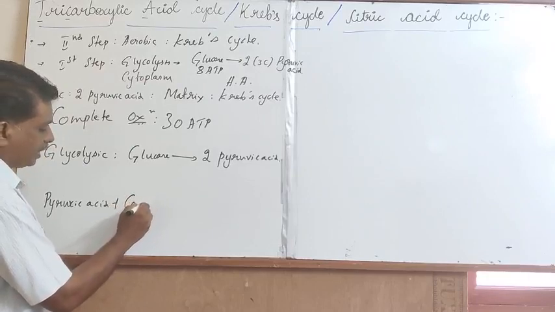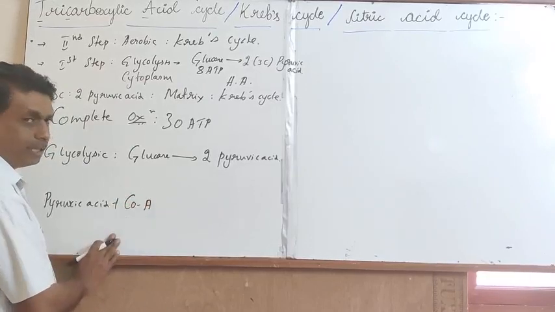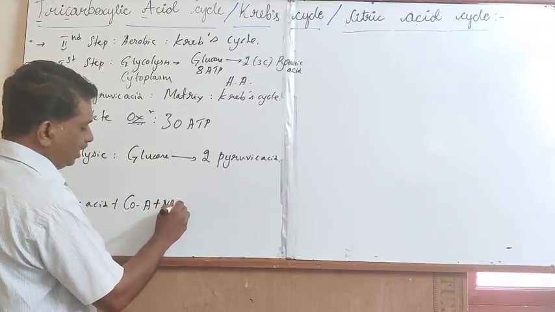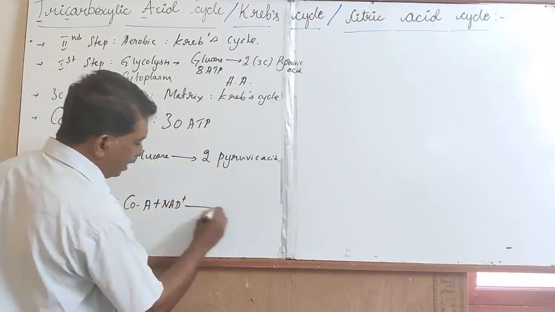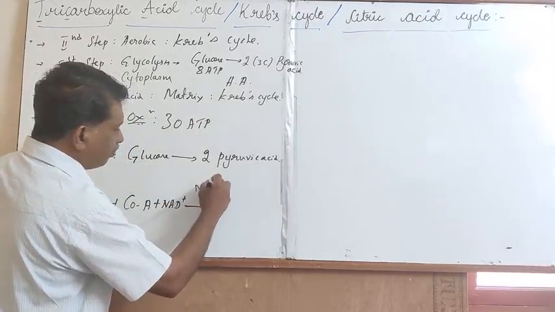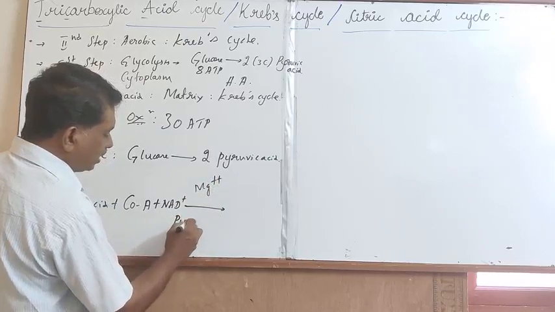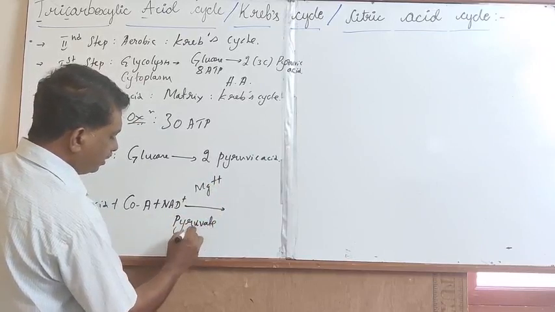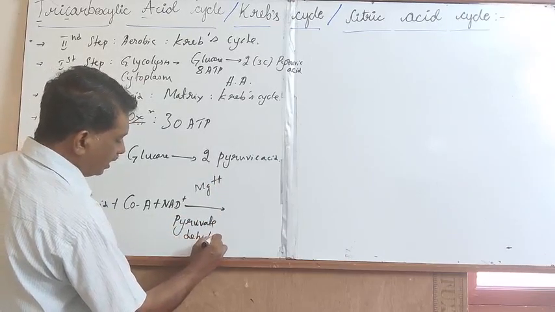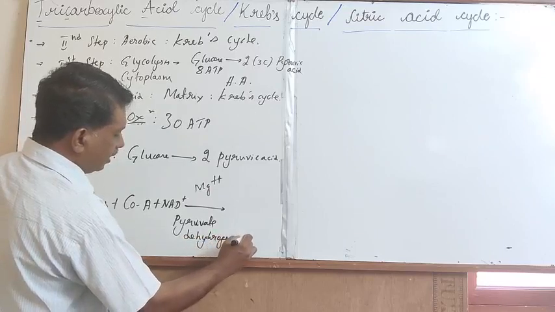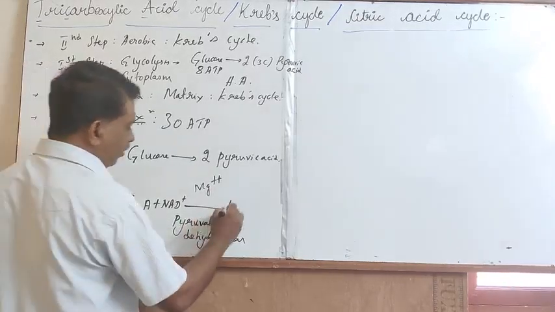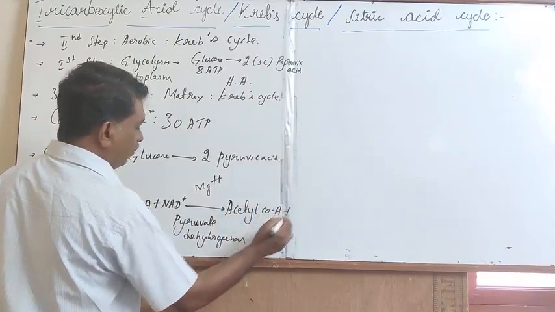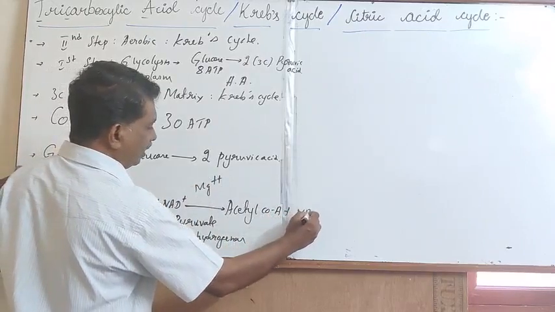coenzyme A, with the utilization of NAD, with the help of magnesium ion, through the enzyme pyruvate dehydrogenase, result in the biosynthesis of acetyl-CoA with the liberation of NAD.